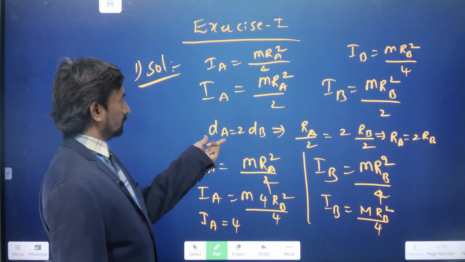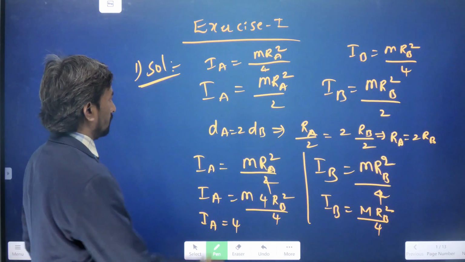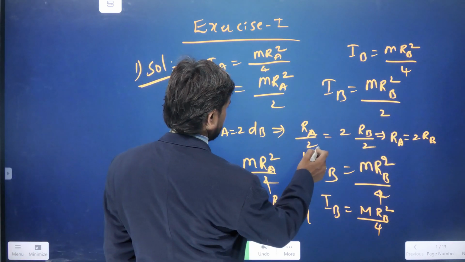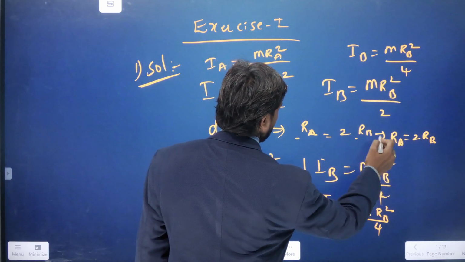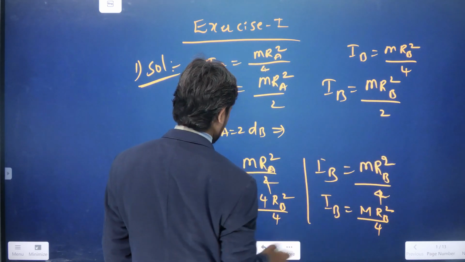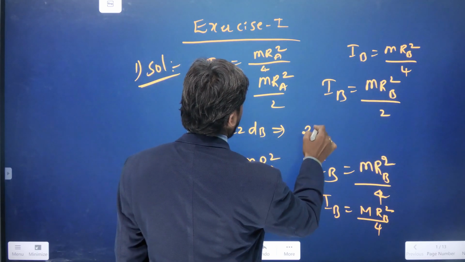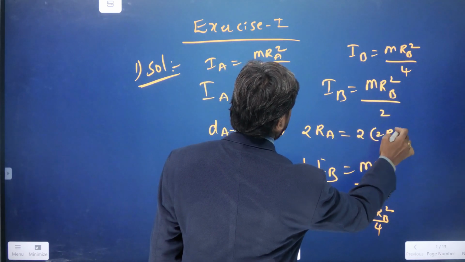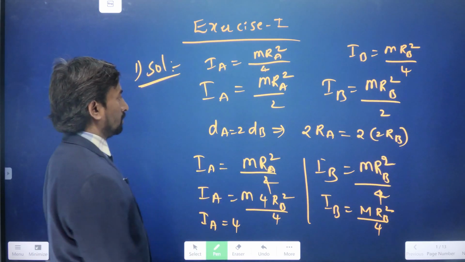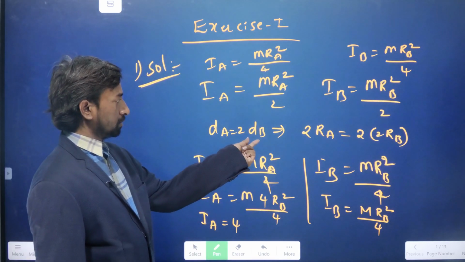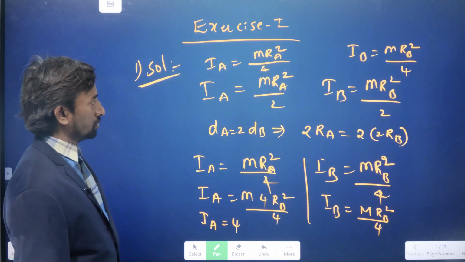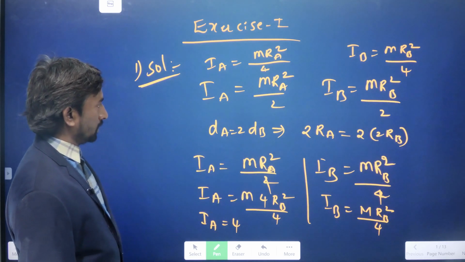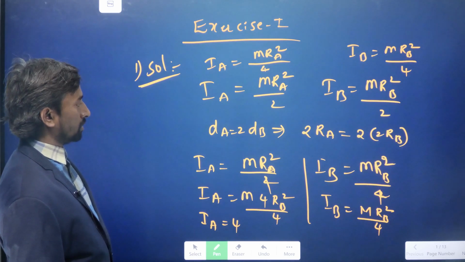Diameter is nothing but 2 times the radius. So dA is equal to 2 times Ra, and dB is equal to 2 times Rb. From that we can also get dA is equal to 2 times Ra, that is 2 times Rb, so we will get the same there.